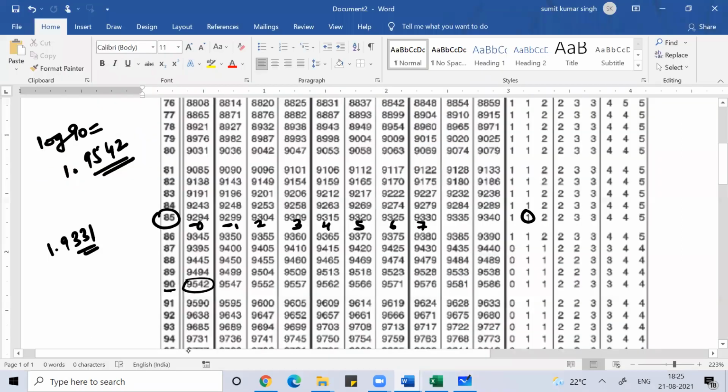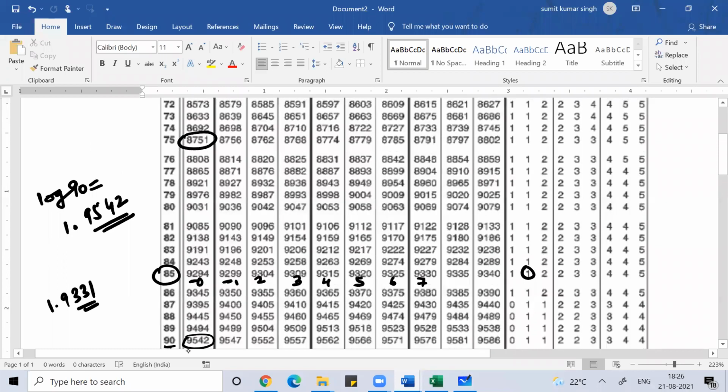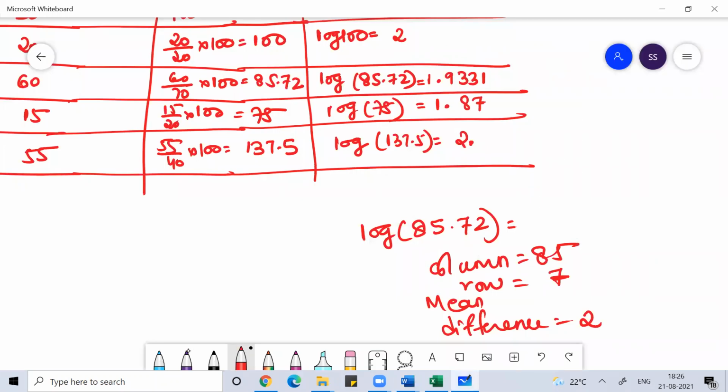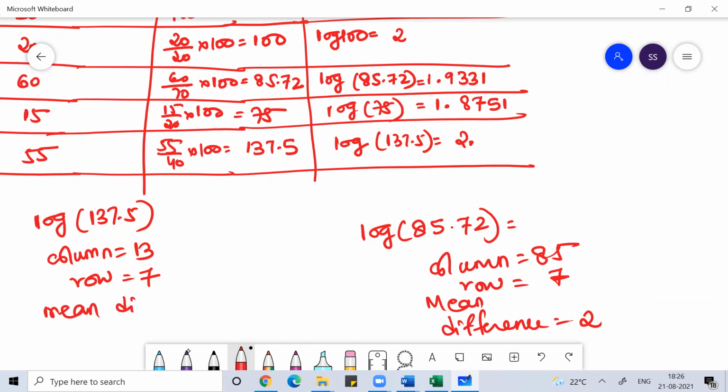Log 75: how will I see it? This is log 75, the first value: 75.1, 75.2, 75.3, 75.4, 75.5, 6, 7, 8, 9. So this will be 1.8751. Now, how will you see the value of log 137.5? In that, your column will be 13, your row will be 7, and your mean difference will be 5.